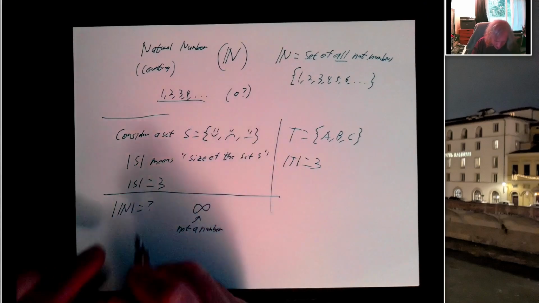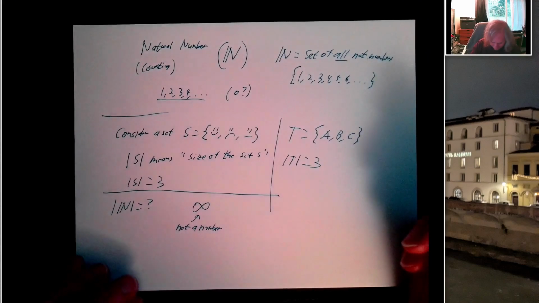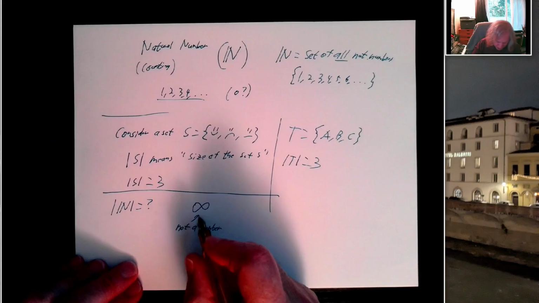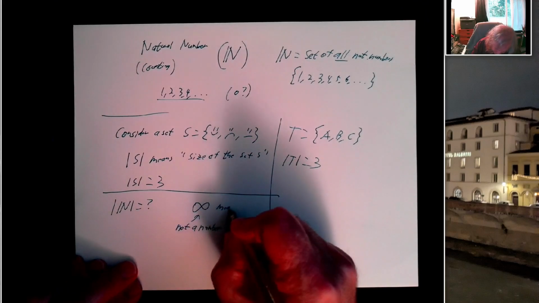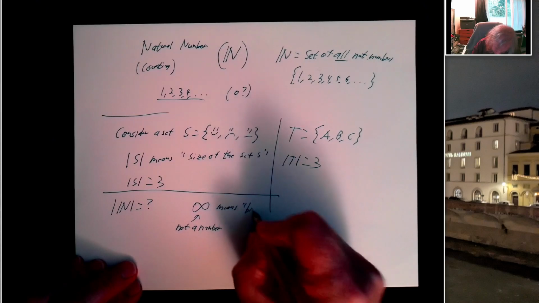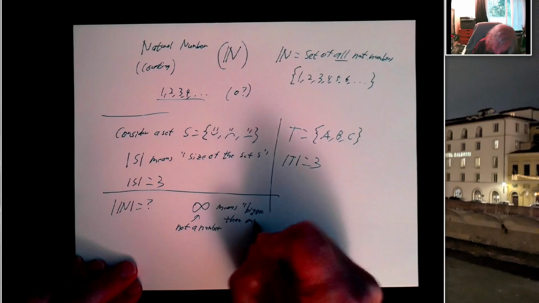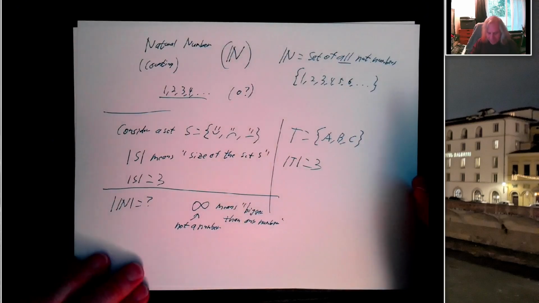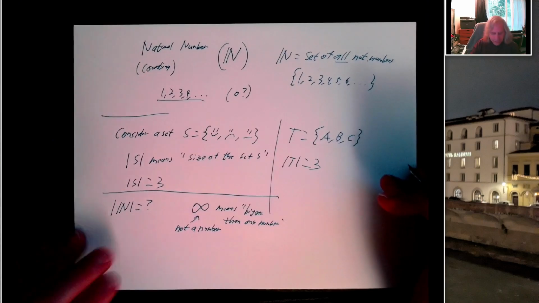When we say, what's the size of this set, we're asking, what's the number of things in this set? And this symbol is not a number. What this means is bigger than any number. It's not a number itself. It's a way of representing something that is bigger than any number.